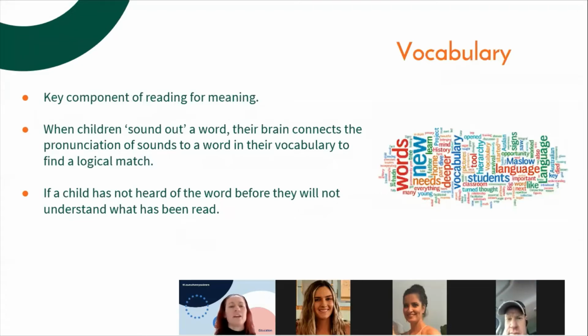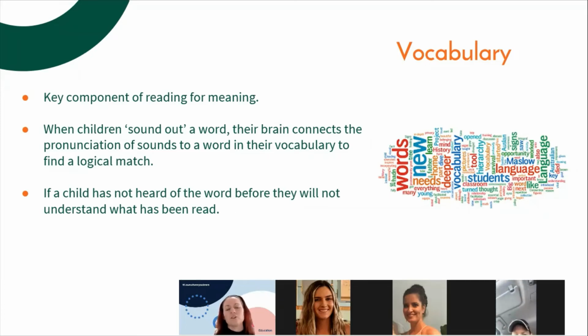Vocabulary is the next area that we look at, and having lots of vocabulary within your brain helps you to read for meaning. So we've learnt the phonics, we know about the sounds, we put the sounds together, but now we need to actually connect those sounds and those words to a word that's in their brain, so their vocabulary.